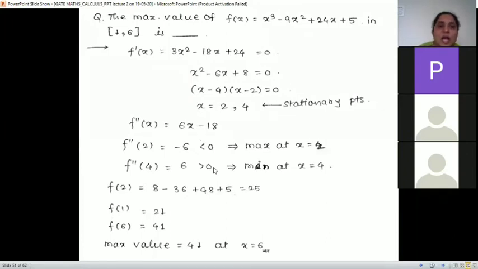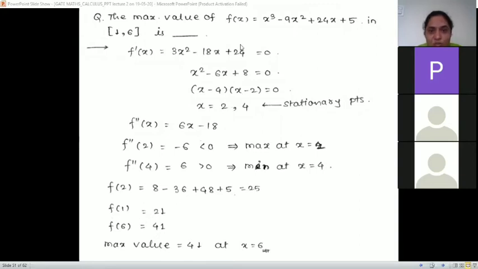Correct. So what is asked of us is the maximum value. So we are not interested in minima, we are interested in maxima. So what will be the maximum value? We know the maximum value is at x is equal to 2. So we have to put x is equal to 2 in the function here. So we get f of 2. Why 2? Because we need maxima. If minima is asked, then the minimum value is at 4, so we have to put 4 in that case.